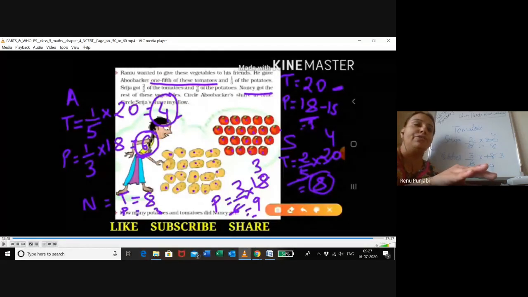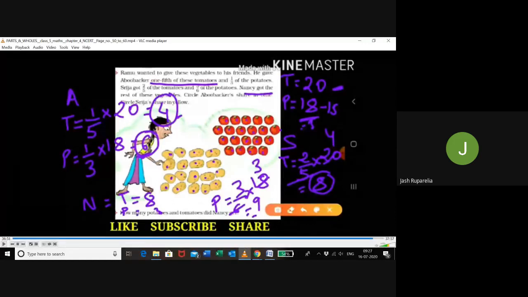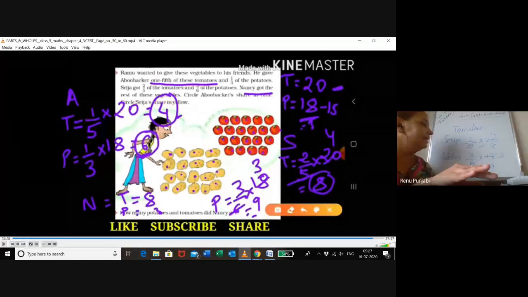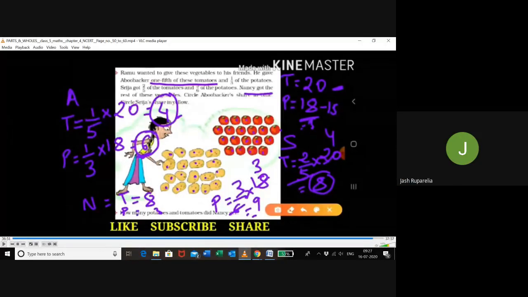So as we know, from 20 tomatoes, how many to Abu Bakr? How many to Abu Bakr have you given? Four. And 4 and 8, when you add 4 plus 8, is how many? 12 tomatoes. Yes, 12.